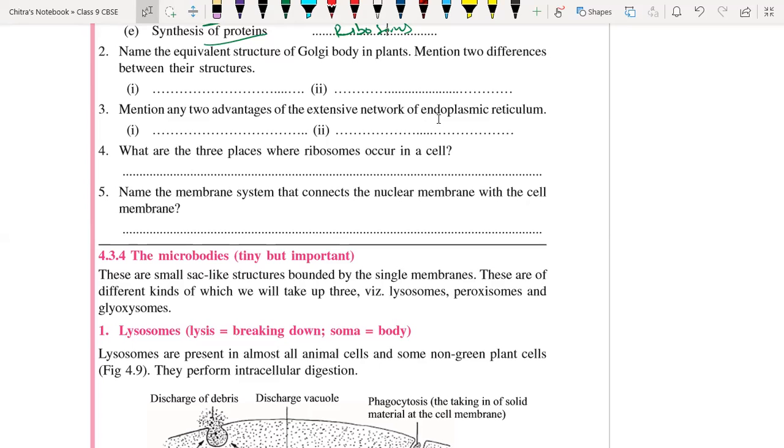Fifth one, name the membrane system that is similar to the cell membrane. It is the endoplasmic reticulum only, because the endoplasmic reticulum's membrane is similar to the cell membrane, as both are made up of protein and lipid.